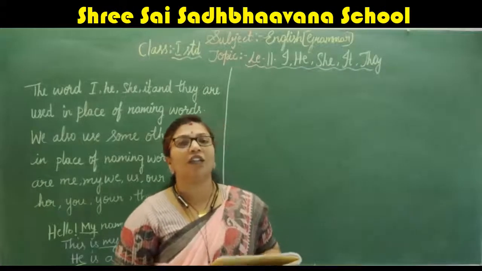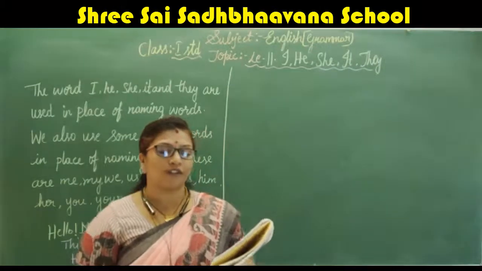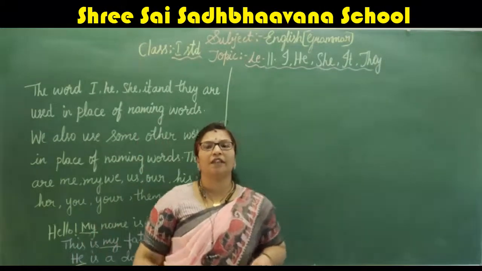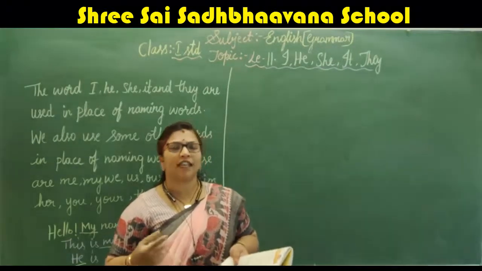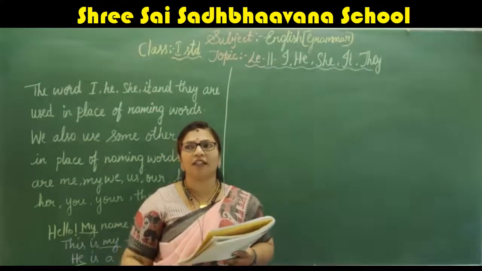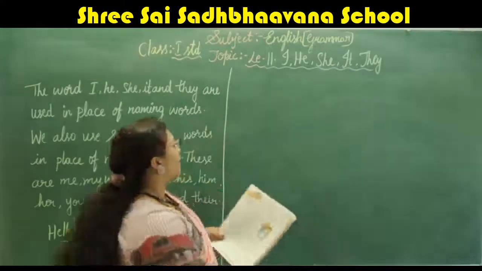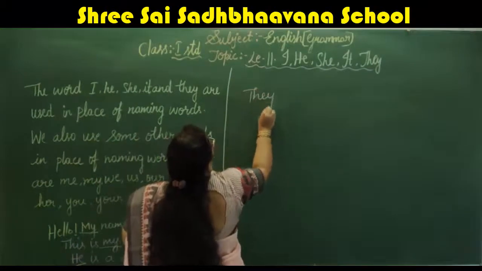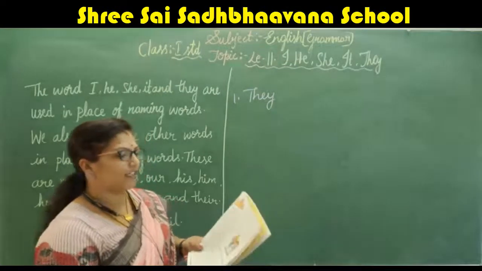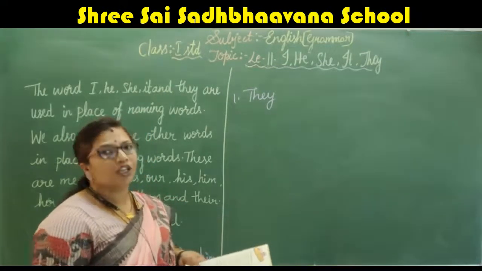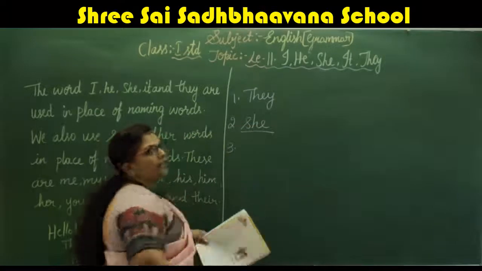Okay, children. So they have given you fill in the blanks. The boys are in the class, dash are studying. Here many boys are there. If one boy is there, we can say he. If one girl is there, we should say she. So here many boys are there in a class, so what do we have to write? T-H-E-Y, they. Second one, dash is dancing. We can say he is dancing or she is dancing. Right, there, she. She is dancing.